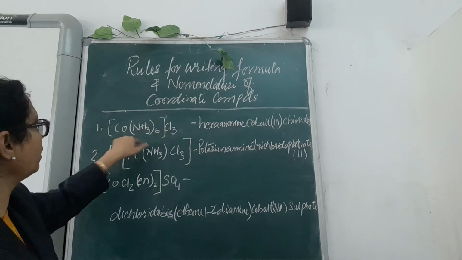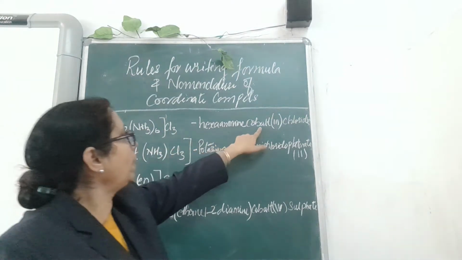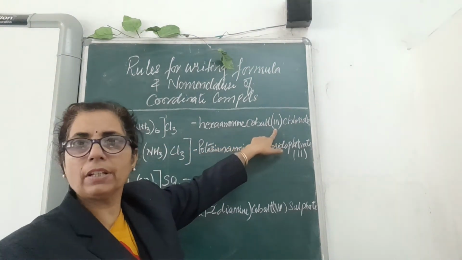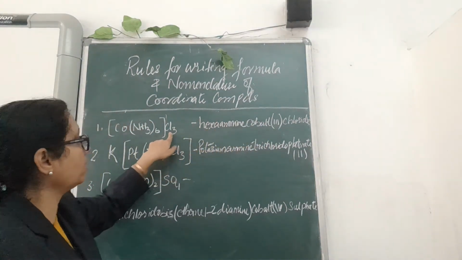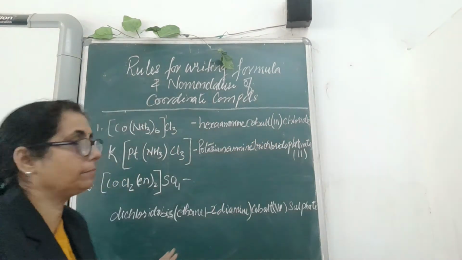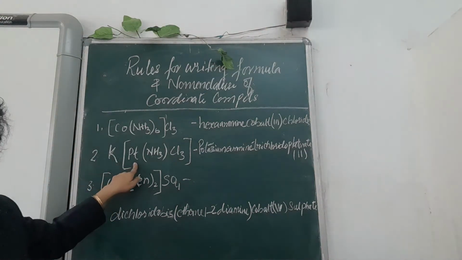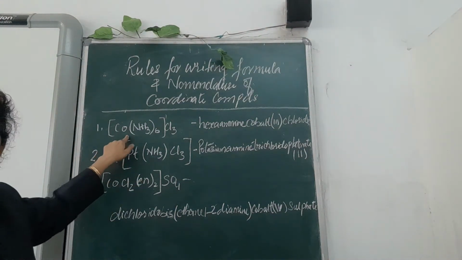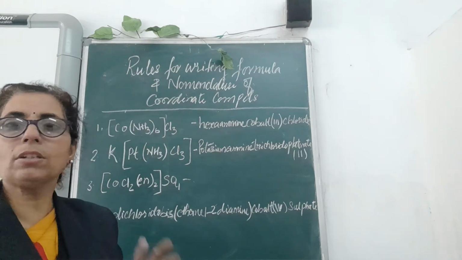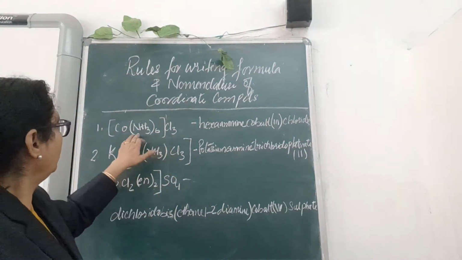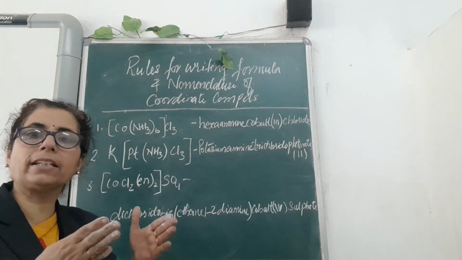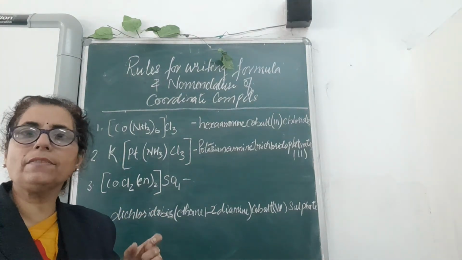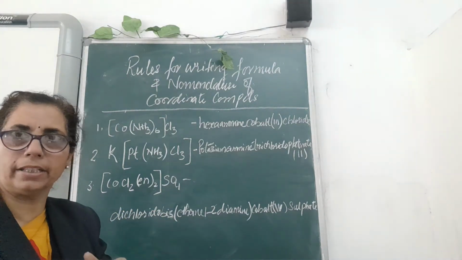Now you can see the valency. For this cobalt, the valency you will find will come to be 3. It has to be written in the parenthesis. And outside it is chloride. This is the simplest one. Here we have written cobalt, children, not cobaltate, because this complex ion is acting as a cation. So the central metal will get its own name, as already discussed.